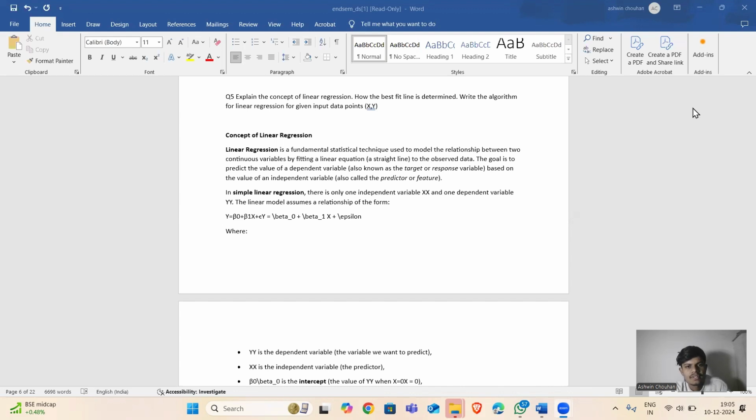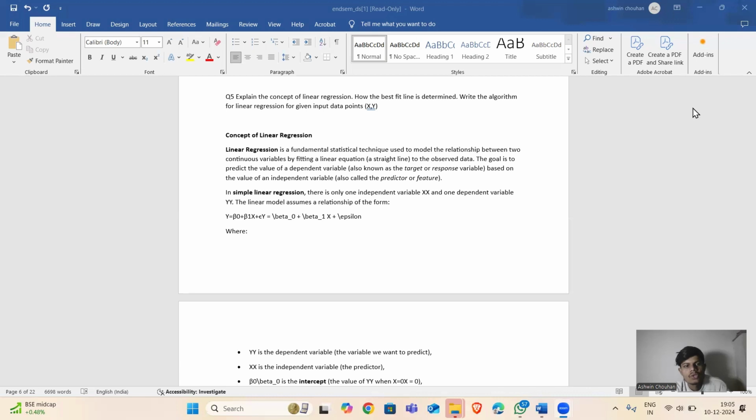Explain the concept of linear regression and how the best fit line is determined. Write the algorithm for linear regression for given input data points x, y. Concept of linear regression: linear regression is a fundamental statistical technique used to model the relationship between two continuous variables by fitting a linear equation, a straight line, to observed data.